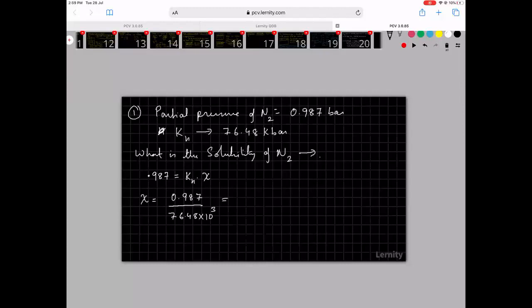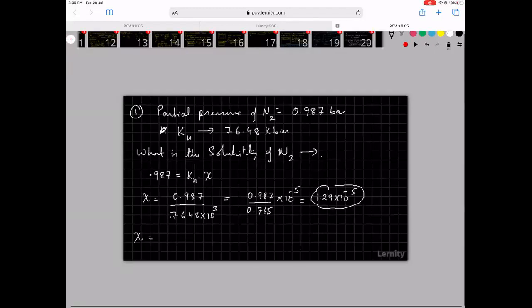If I make it 0.765 into 10 power minus 5, then 0.987 divided by 0.765 into 10 power minus 5 will be something like 1.29 into 10 power minus 5. So this is the mole fraction of nitrogen. Now I may want to give the answer in millimoles, or in grams or anything.